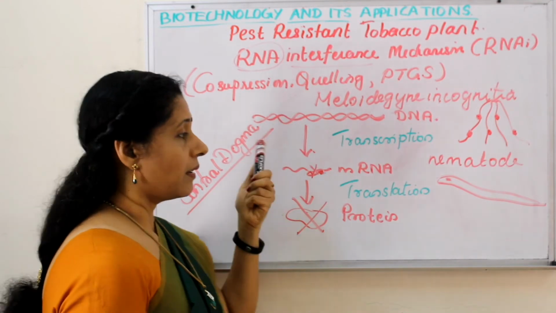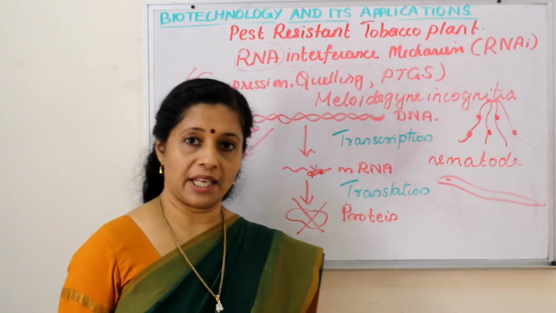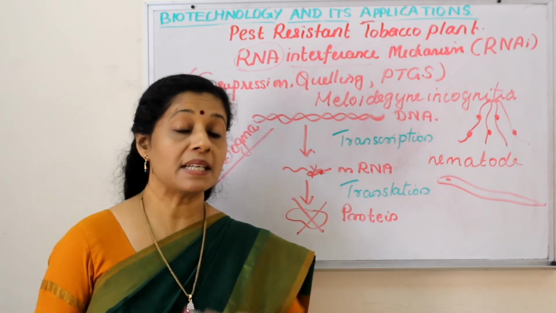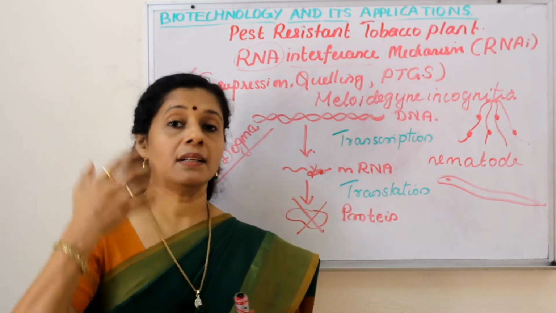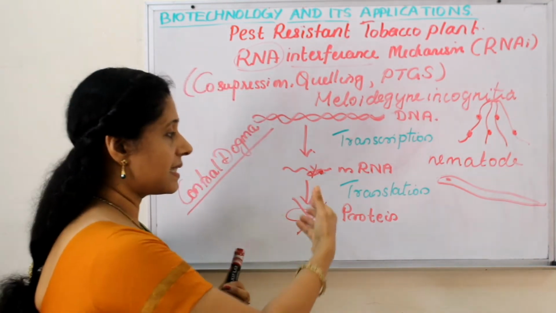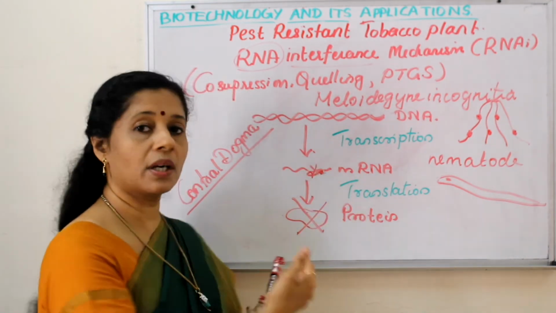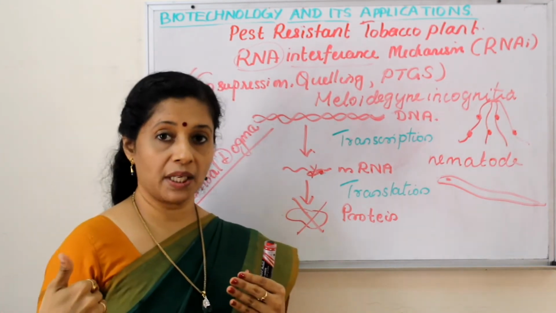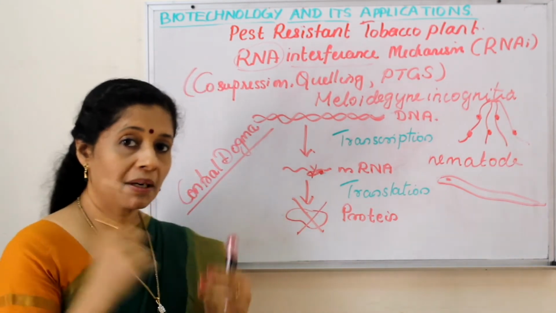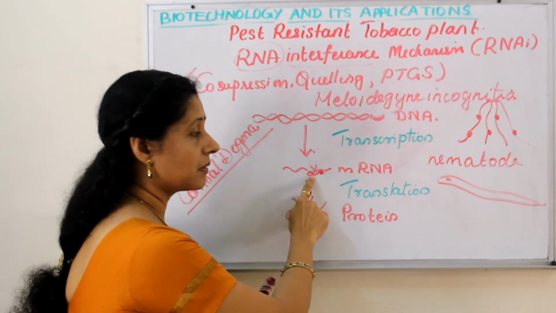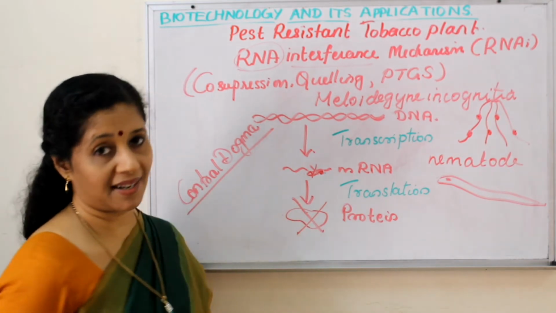Okay, so this is actually happening in all eukaryotes, but when does it happen? Mainly in the form of a cellular defense. When some organism is infecting a eukaryotic cell, it will silence it. Silence means what? Once the organism infecting us produces its protein inside, we will be affected. But we are not allowing it. The double-stranded RNA will be silencing this mRNA.